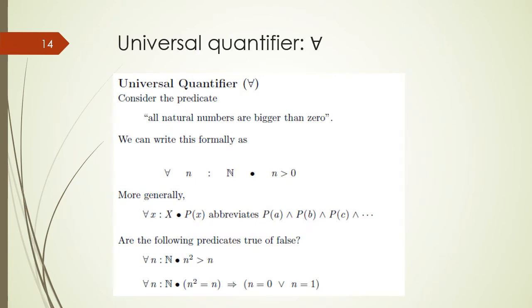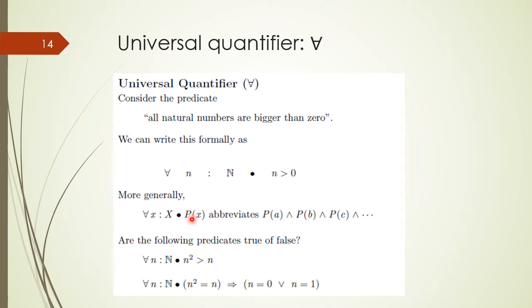Students, if we have a predicate, all natural numbers are bigger than 0, we can write this formally as for all n of type natural numbers, n is greater than 0. More generally, universal quantified statements are represented by for all x of type X, where X is the domain for variable x, and P(x) is a predicate.